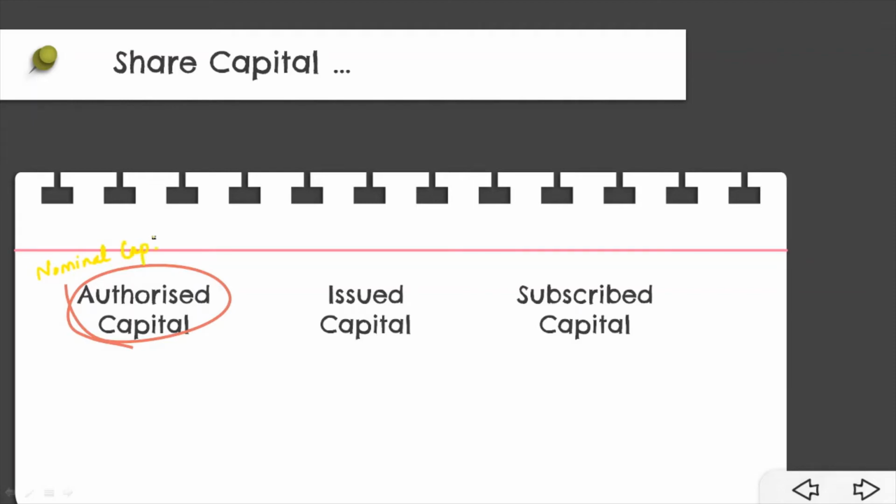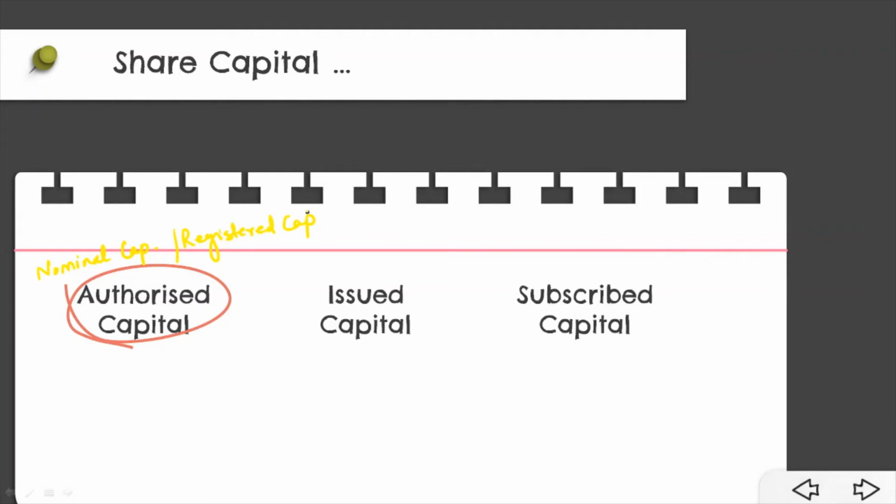So authorized or nominal capital or registered capital. Now you must be wondering, what is authorized capital? The capital with which the company is registered is known as the authorized capital. It is basically authorized by the memorandum of a company to be the maximum amount of share capital of a company.